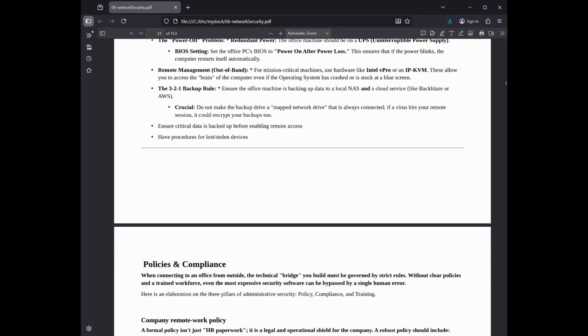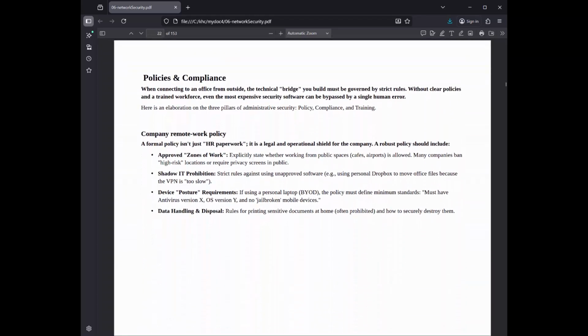Policies and compliance: when connecting to an office from outside, the technical bridge you build must be governed by strict rules. Without clear policies and a trained workforce, even the most expensive security software can be bypassed by a single human error. Here is an elaboration on the 3 pillars of administrative security: policy, compliance, and training.